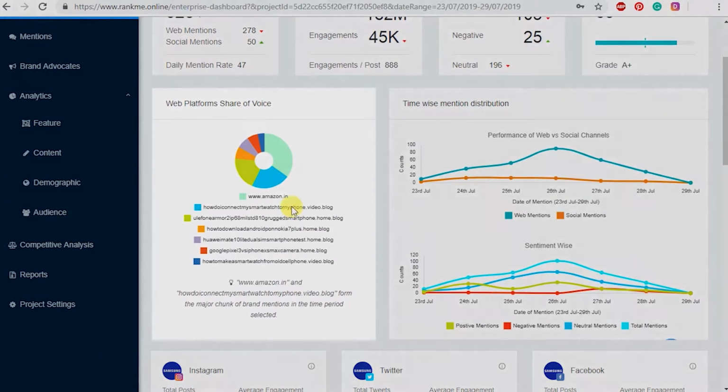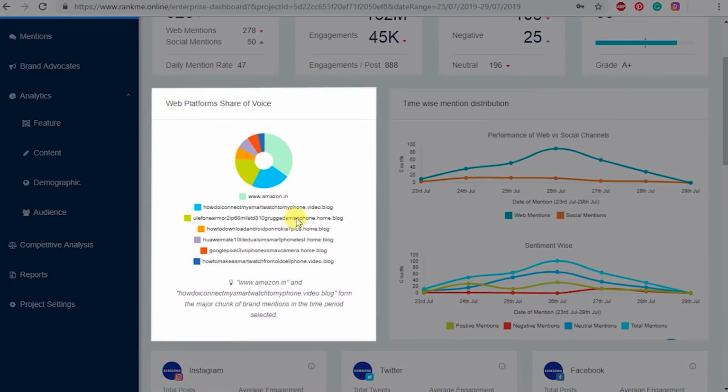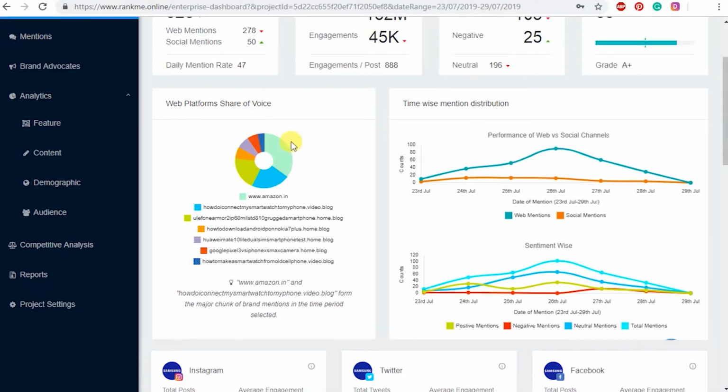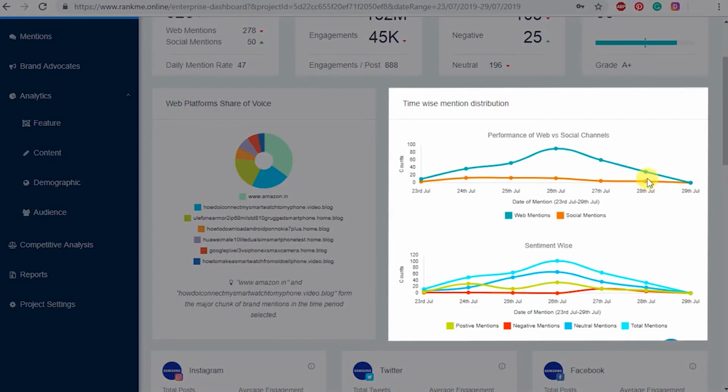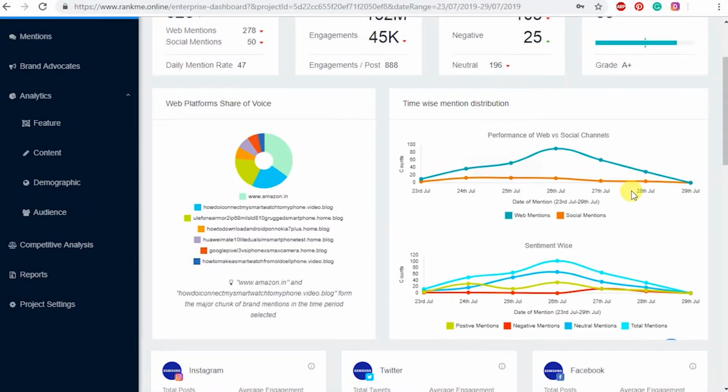Coming down to the non-social platforms share of voice, this shows a graphical representation of brand mentions over all the digital platform in the selected time period. The exact percentage of the brand mentions can be seen by hovering the cursor over the desired color in the chart. The major percentage holders, in this case, is Amazon, followed by how do I connect my smartwatch to my phone. On the right, you can see the time-wise distribution of mentions.